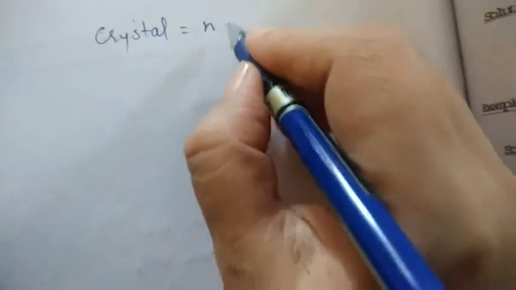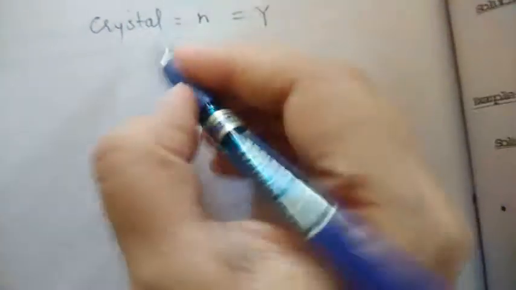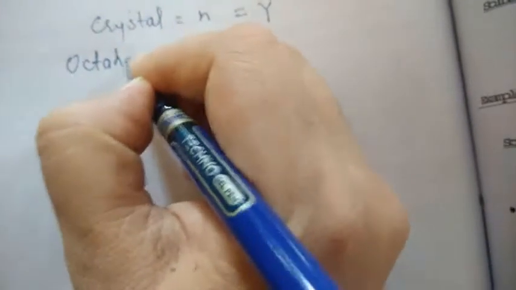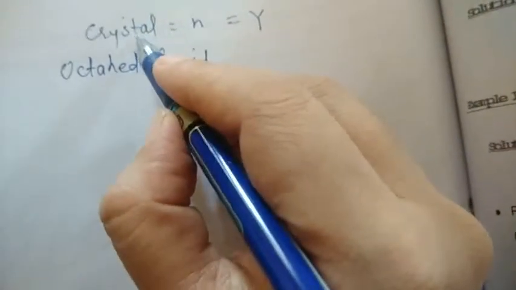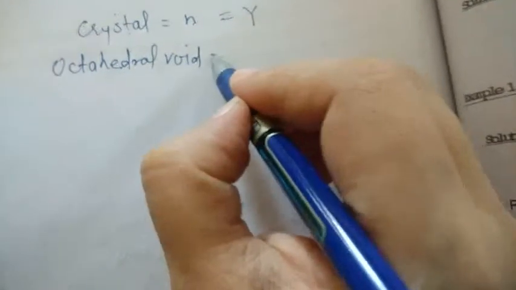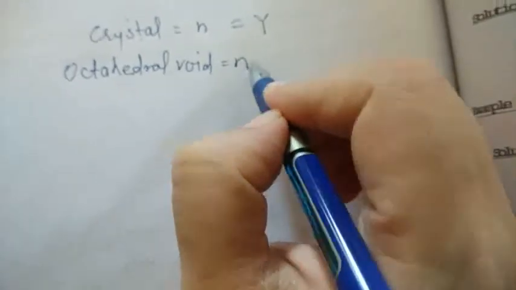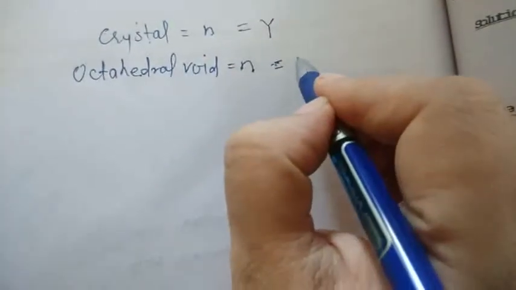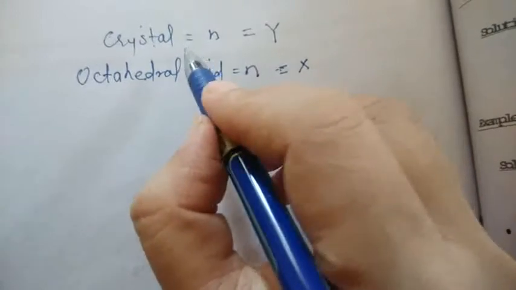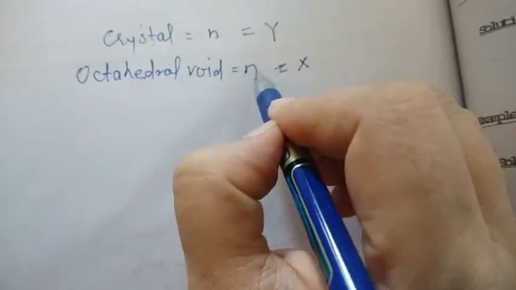We have already studied, if we have a crystal which has n particles, your crystal is made up of Y, so here n is equal to Y. And they are saying it has octahedral voids. If a crystal has n particles, the number of octahedral voids is also n, according to the previous data. So who is sitting in the octahedral void? X.